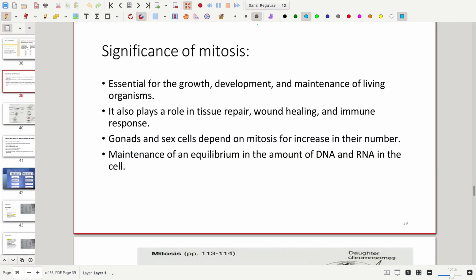It is essential for the growth, development and maintenance of the living organism. It plays a role in tissue repair, wound healing, and immune response. Gonads also depend on mitosis for increasing in number and for maintenance of equilibrium in the amount of DNA and RNA in the cell.